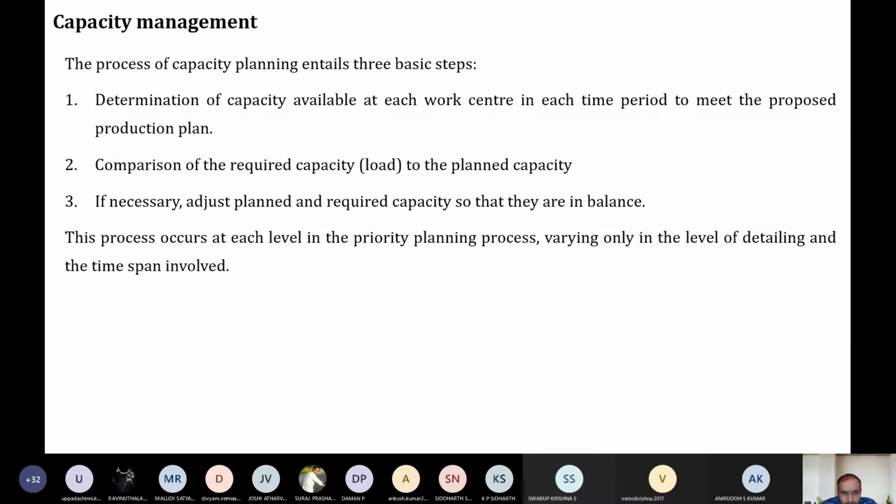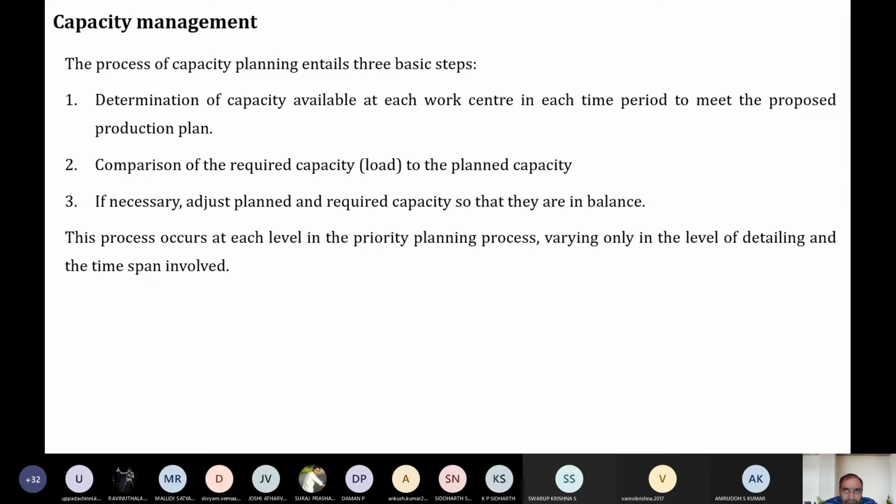Then we are going to make a comparison of the required capacity to the planned capacity. The requirement is something like we have to prepare the food for 500 students. That is the planned capacity. Say you are planning to prepare the food for 500 students, but the capacity is only 400. So the required capacity is 100.